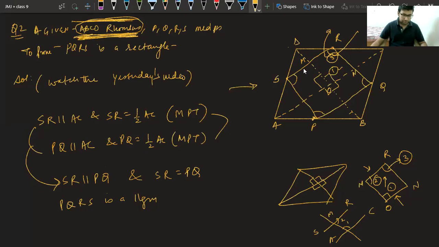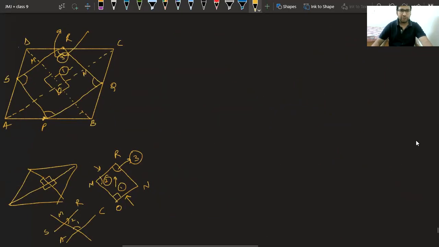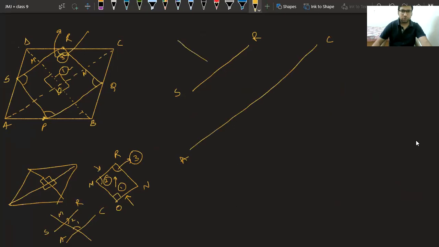Yes, Ayush, they are interior angles on the same side of the transversal. No, Vaishnav, they are not corresponding, beta. See again. You have this line SR, you have this line AC. They both are parallel, given to you. This is your AC, this is the transversal.